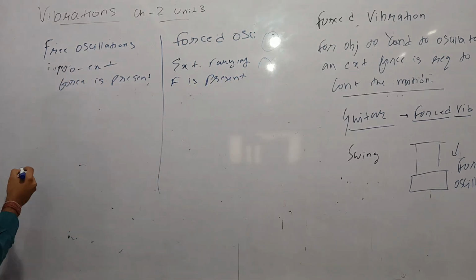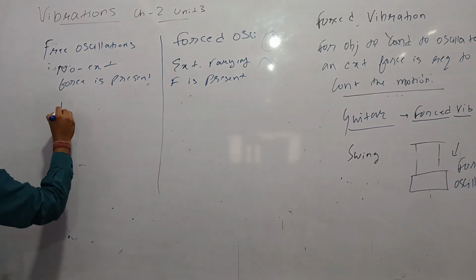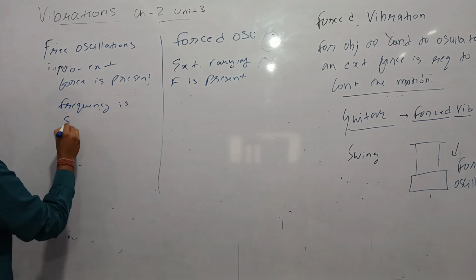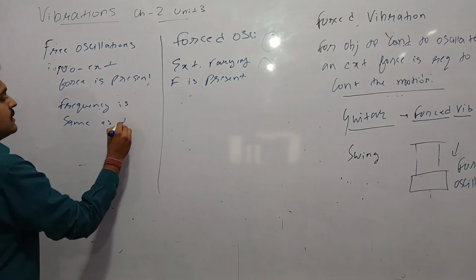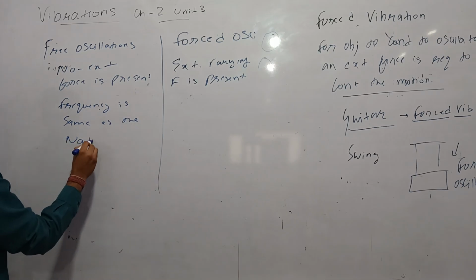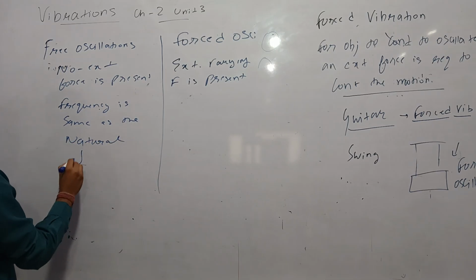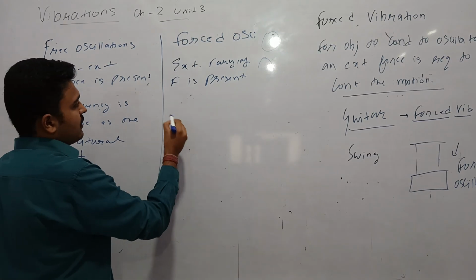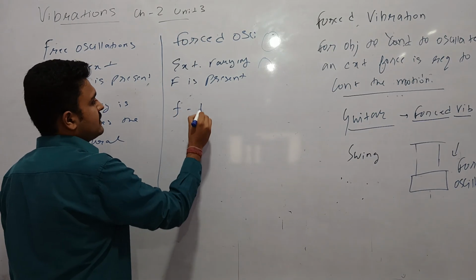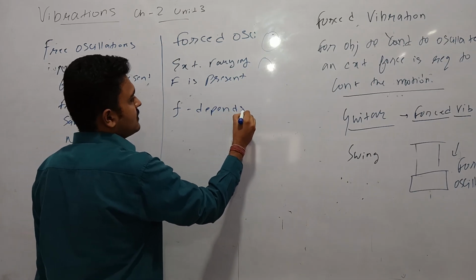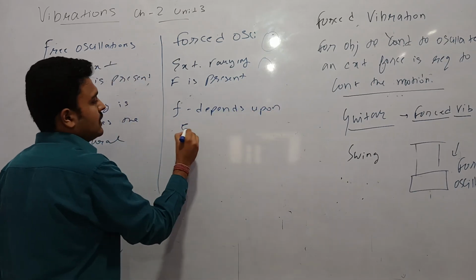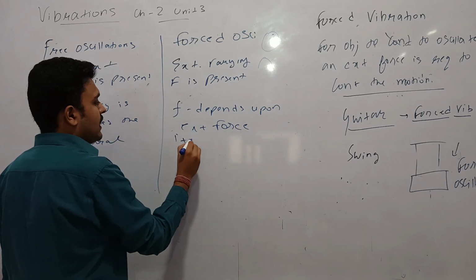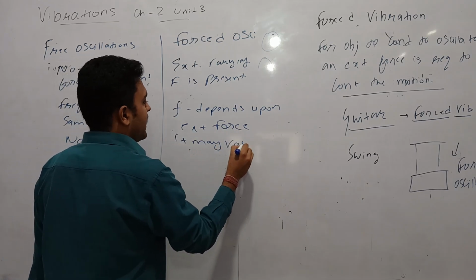Next is frequencies. In free oscillations, the frequency is the same as the natural frequency of the oscillating object. But in forced oscillations, the frequency depends upon the external force, and it may vary.